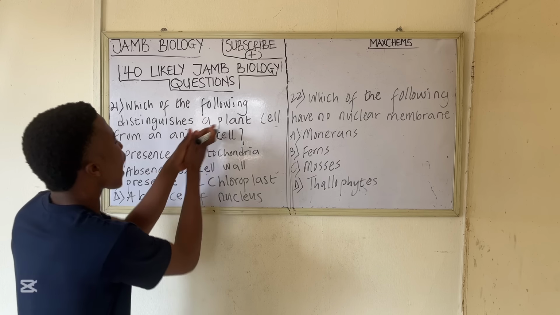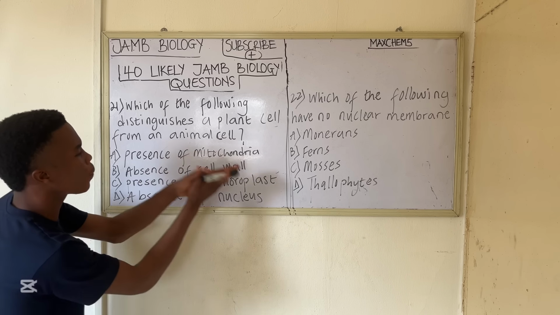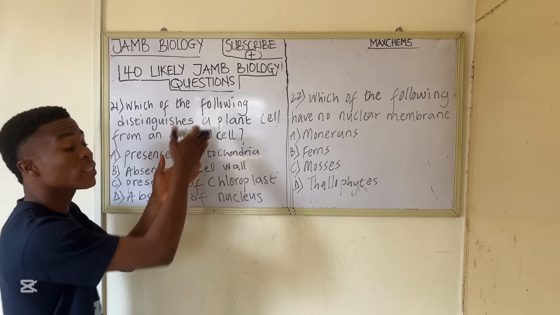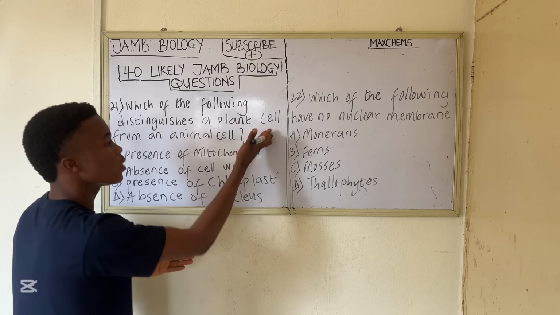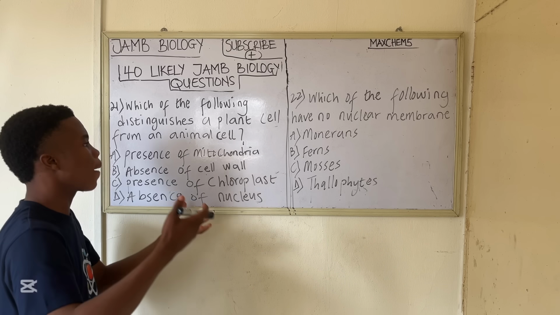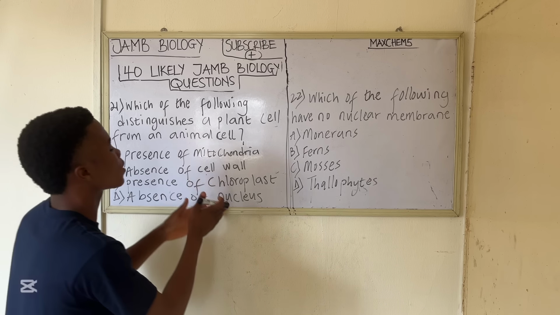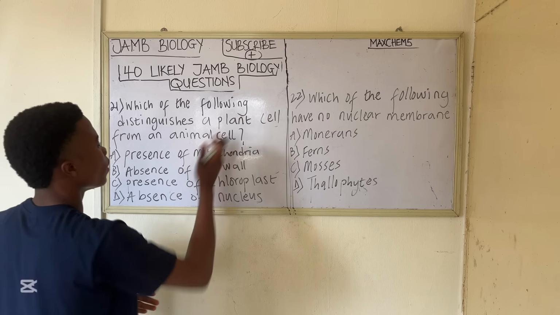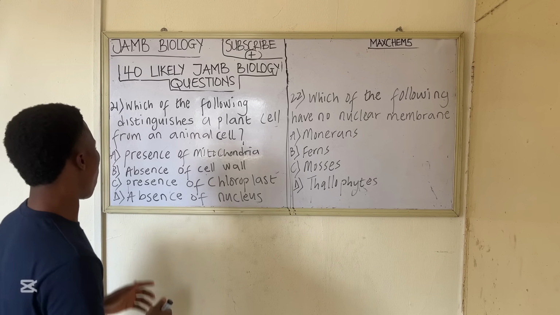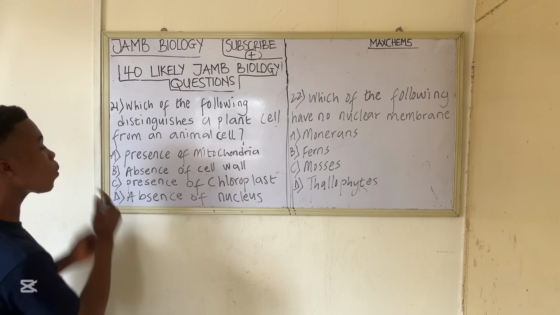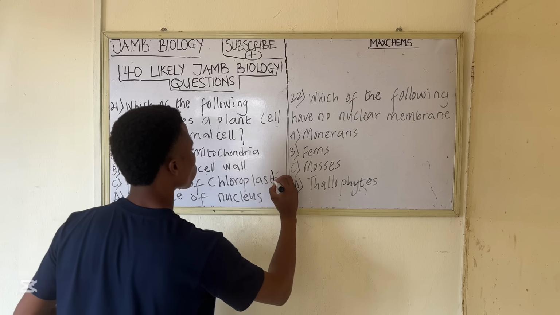So animals have to depend on plants, which are the main producers of food, for nutrition. Understand? Presence of chloroplast is in plant cell but not in animal cell. So the correct answer is option C.